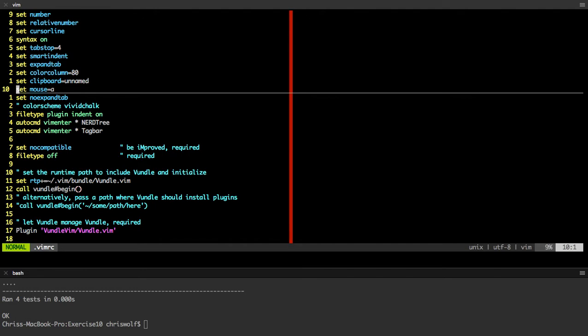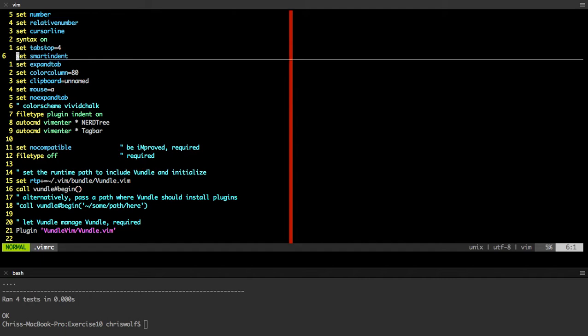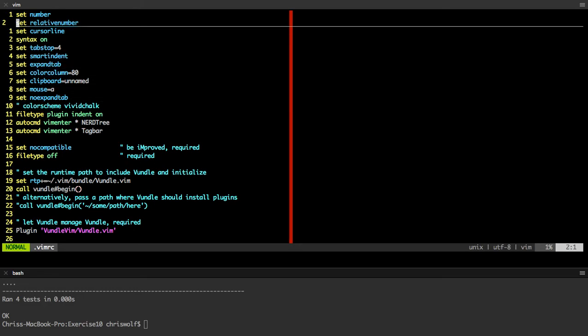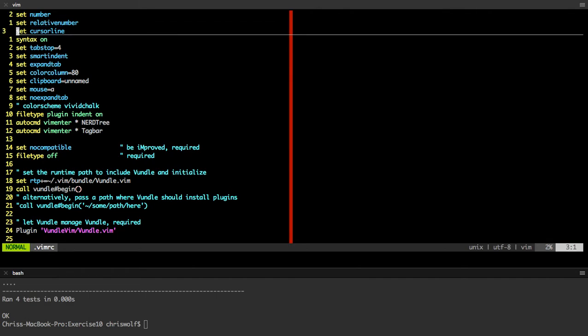So if I want to go up 4 lines, I can just say 4K. If I want to go down 7 lines, I can just say 7J. To me, that's very convenient. I see what line I'm on, but I also see how far away I am from the others.